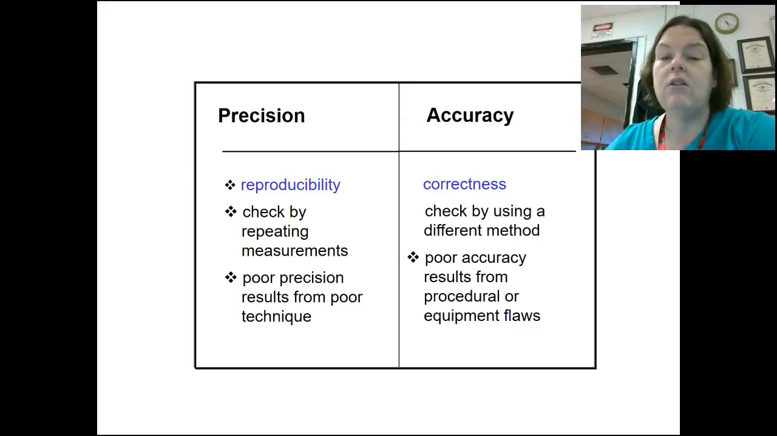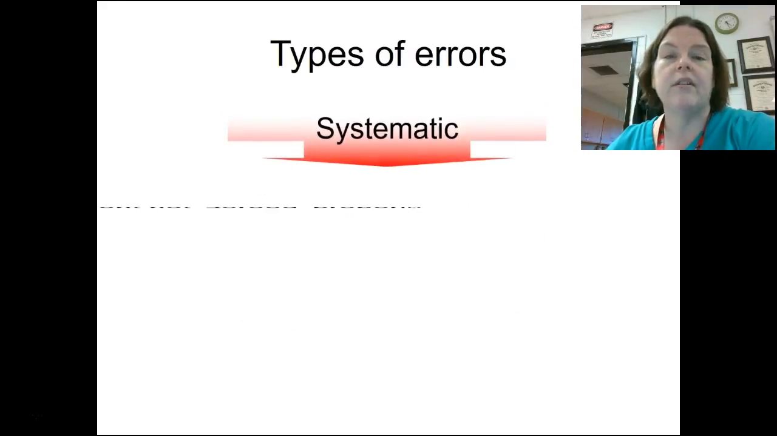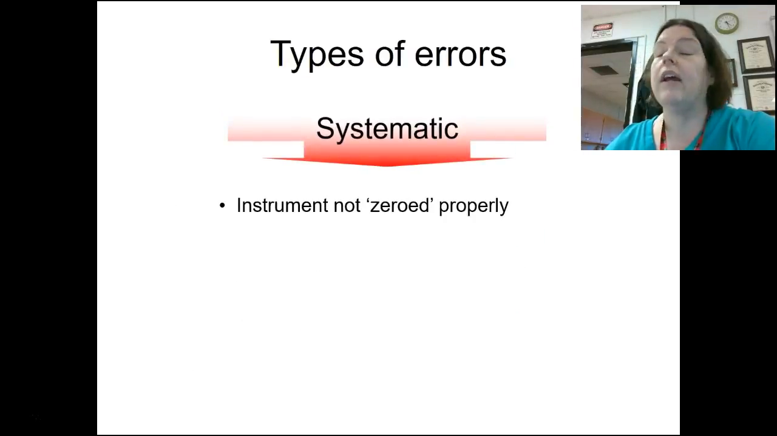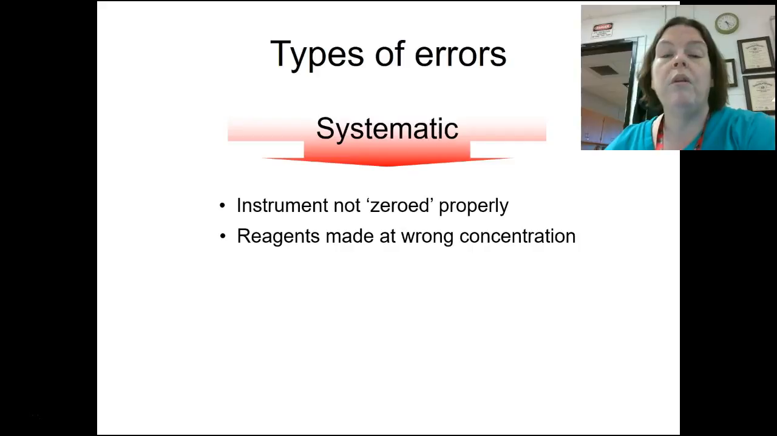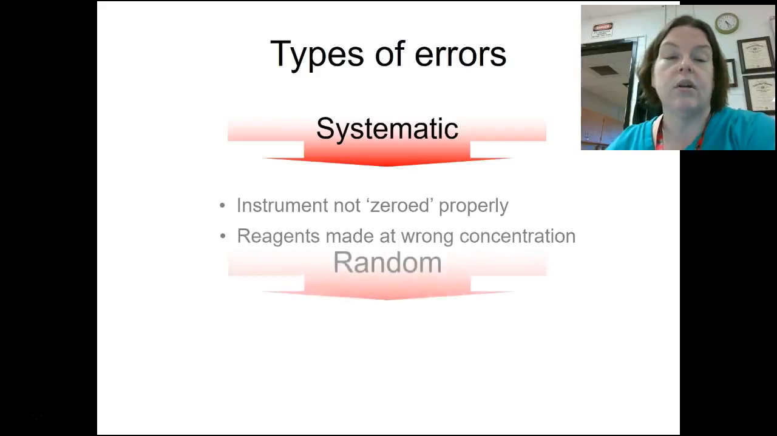Poor accuracy usually results from a flaw in the procedure that you followed or a problem with the instrument that you have. Usually it's a procedure that you follow. Most of our instruments have been calibrated in some way, shape, or form, or we calibrate them before we use them. Types of errors, systematic errors. For example, we didn't zero the instrument properly, so it didn't read the mass properly. Or we made a chemical with the wrong concentration and we used that instead of using the right concentration.